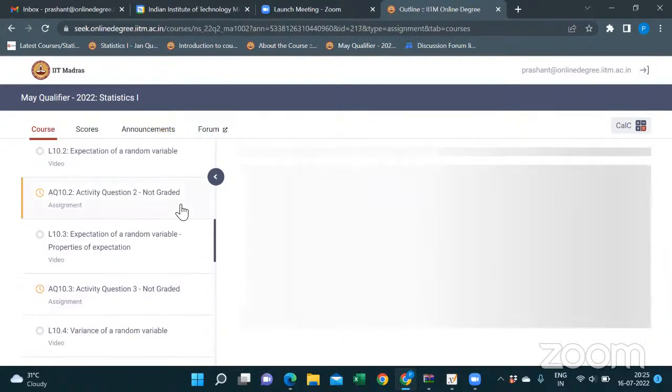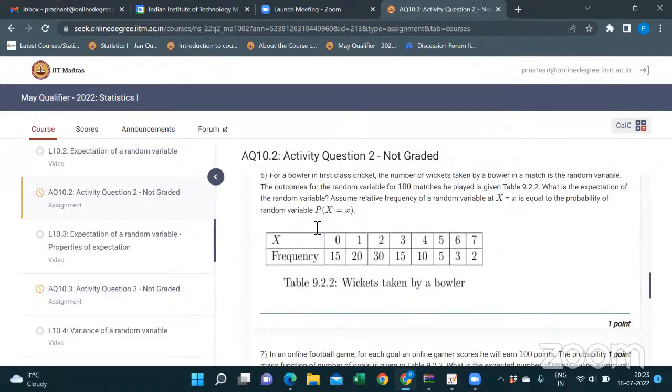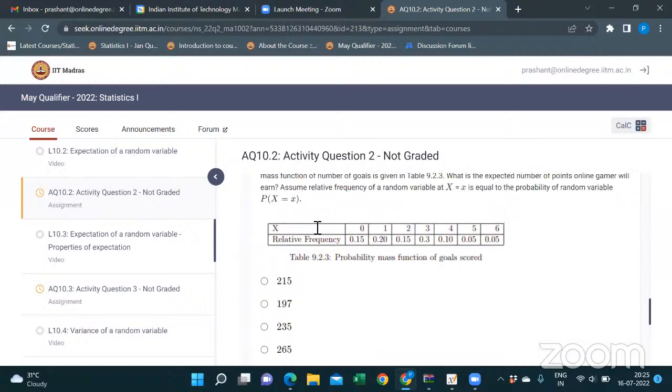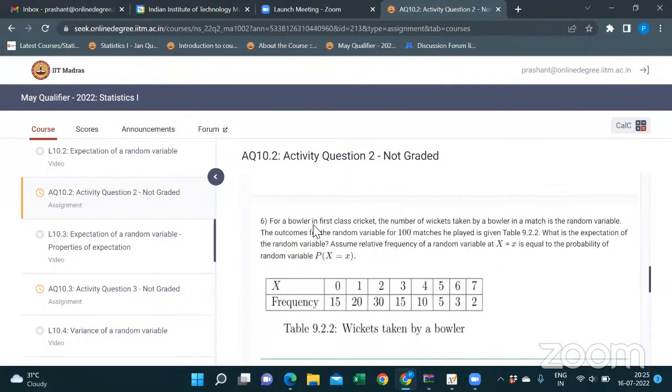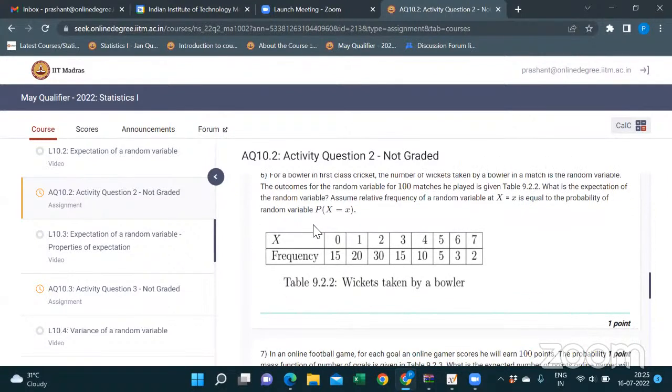Just a minute. So question number 6 and 7. Okay, you just have to apply the formula of expectation, summation of x into px. That's it.